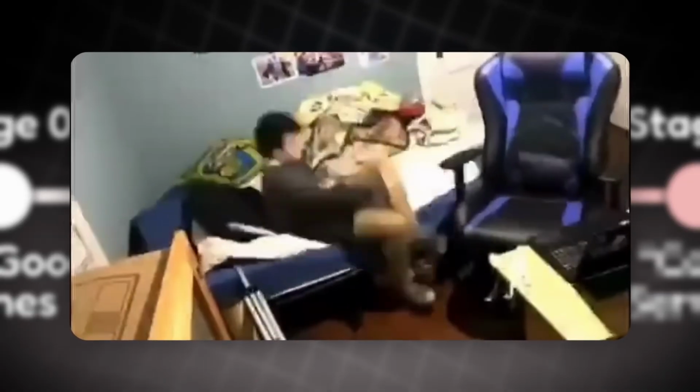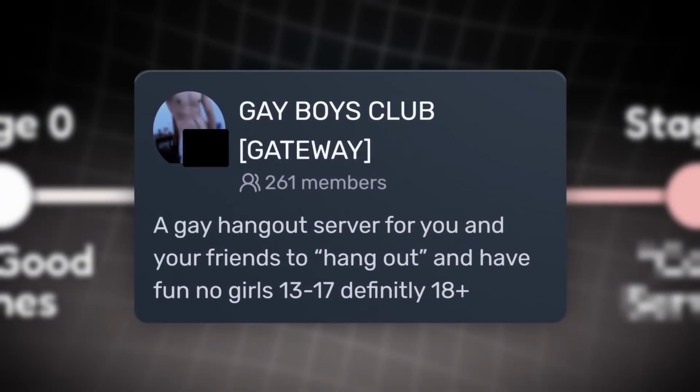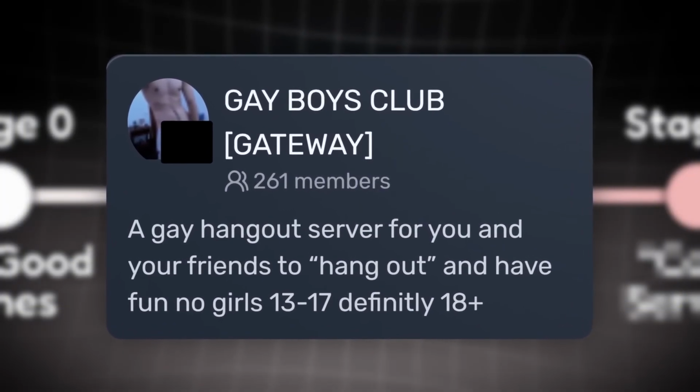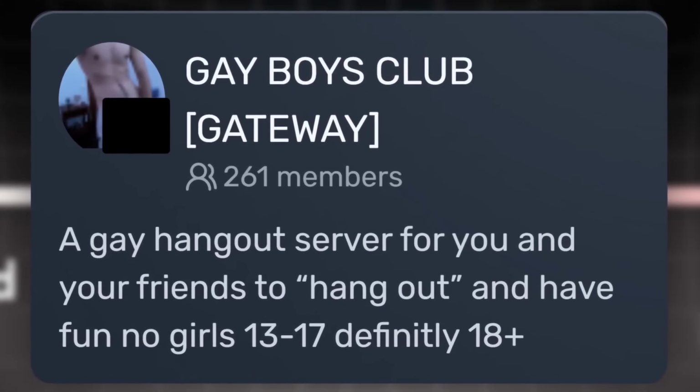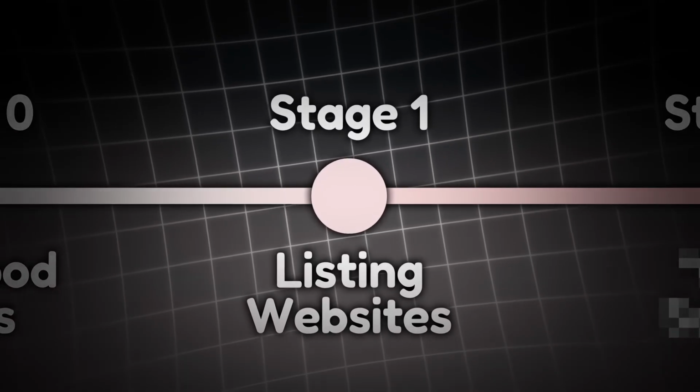But for you as a normal Discord user, if you're on one of these websites like Discadia, there is a chance that you can just be exposed to CSAM because the website has moderation. The first result that I found was illegal shit. Now, if you thought that was bad, fair warning, it gets significantly worse.